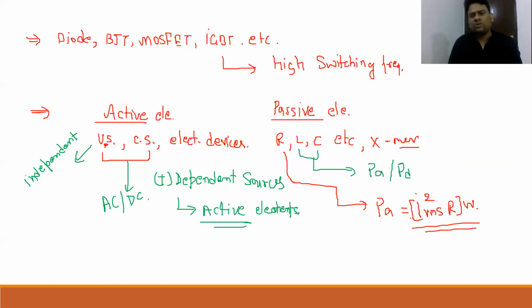As I told you at the beginning of this session, keep in mind that inductor and capacitor are capable of delivering or absorbing real power only in a DC circuit, whereas inductor and capacitor are responsible for reactive power in the AC circuit. Similarly, DC sources are responsible only for real power, whereas AC sources are responsible for both real and reactive power.